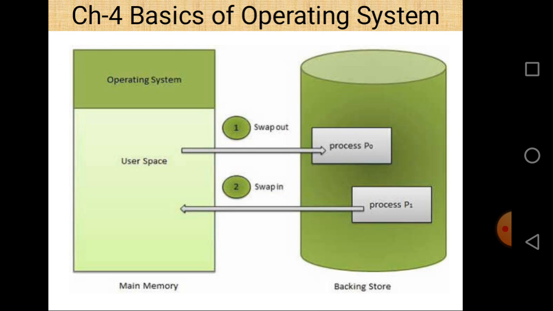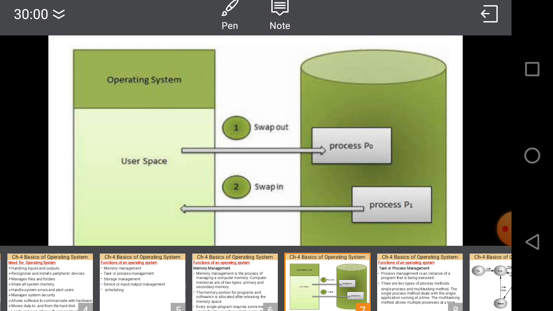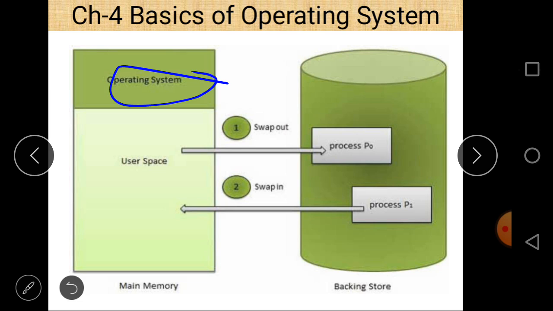You can easily see that there is a RAM in which a particular area is fixed for the operating system, and the rest is used as the user space, in which user programs can occupy their space. Then there are two operations: swap in and swap out. Whenever data is taken from the backing store in the hard disk to memory, that is called swap in. And whenever data is passed from RAM to secondary storage, that is called swap out. All these operations are done by the operating system.